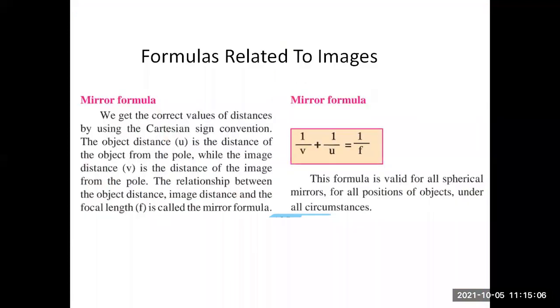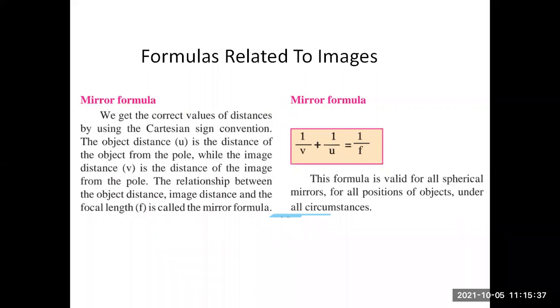So these are the formulas which are required for solving numericals. Let's go to the mirror formula, which is a very easy formula. We get the correct values of distances by using Cartesian sign conventions. The object distance u is the distance of the object from the pole, while the image distance v is the distance of the image from the pole.